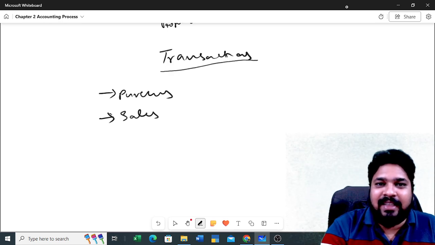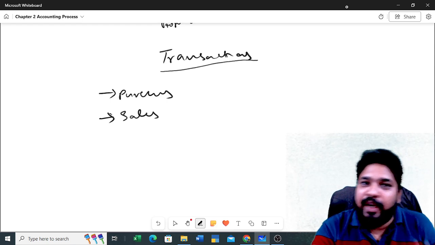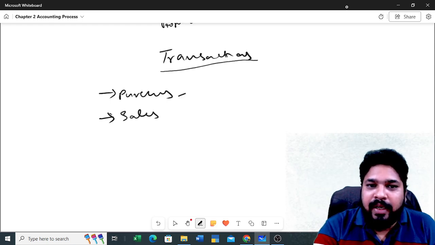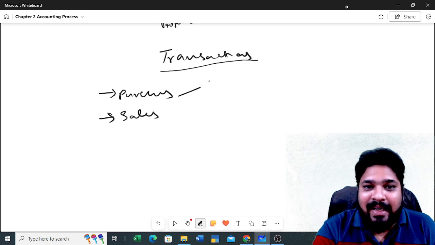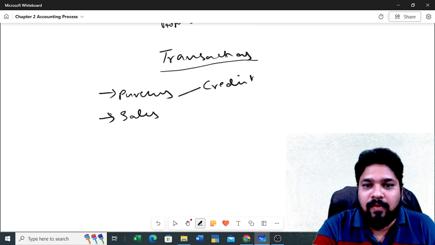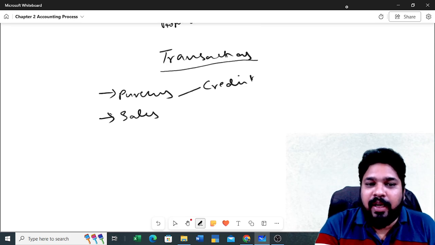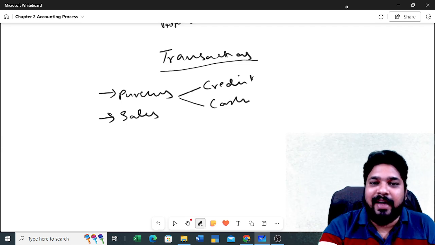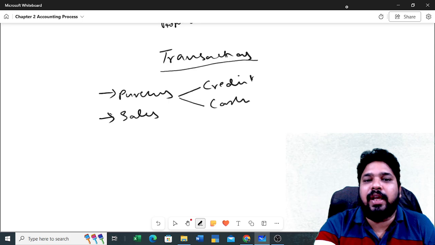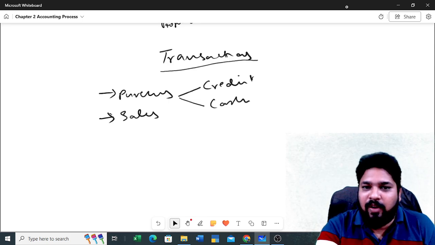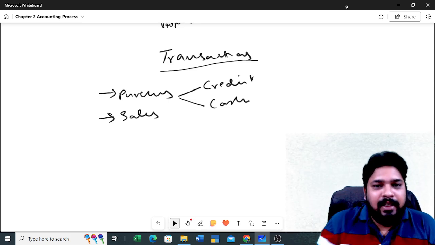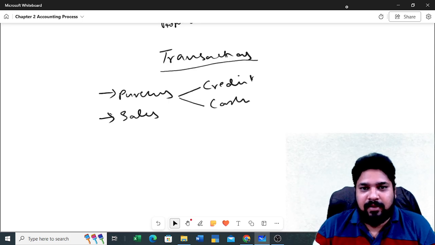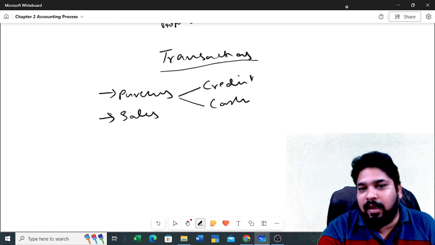These purchases and sales we can do in two ways. We can go with credit purchases, and we can go with cash purchases. Credit purchase means what? Today you will buy your goods, and later you will pay your cash. So cash or credit.